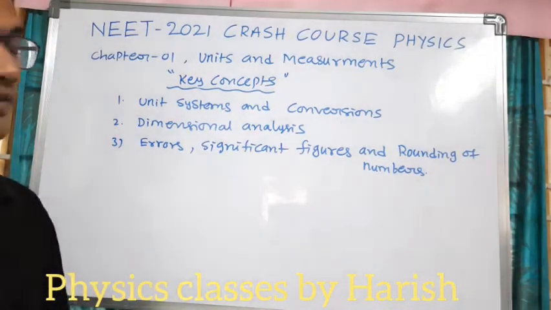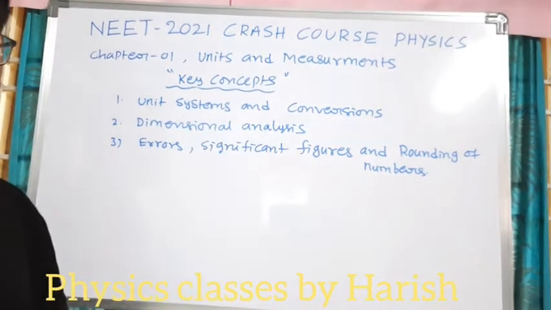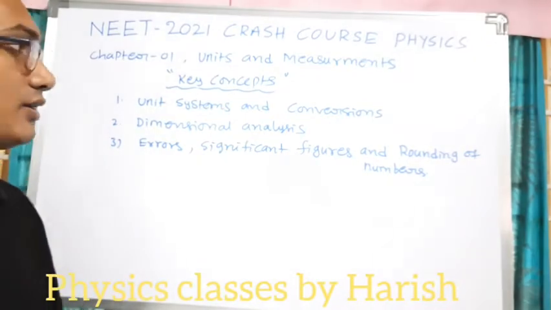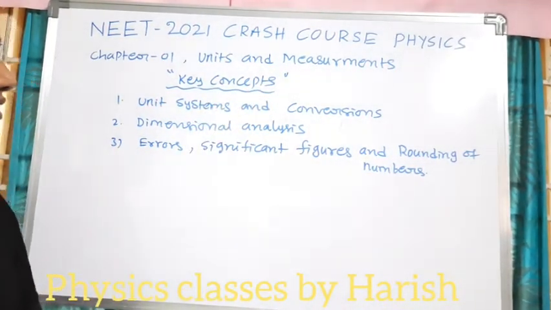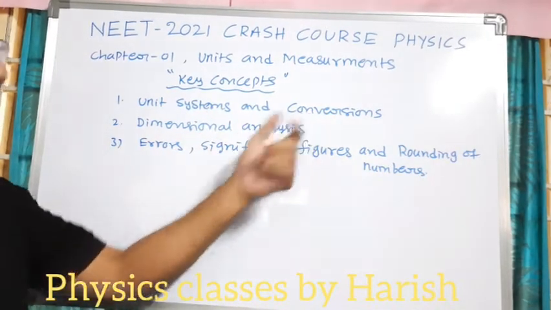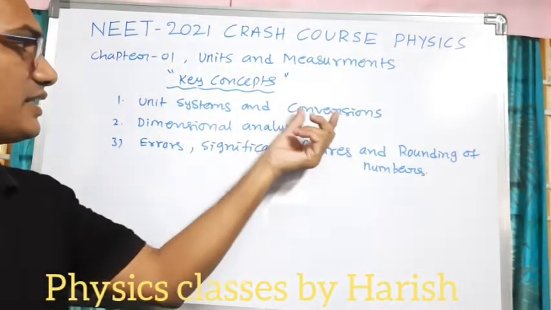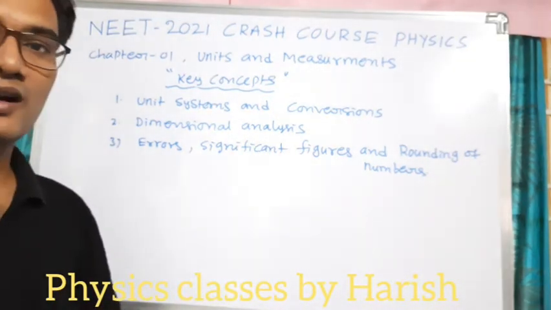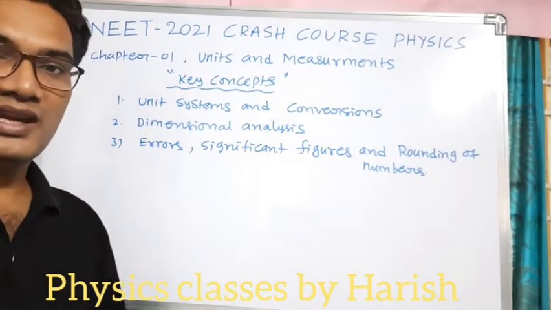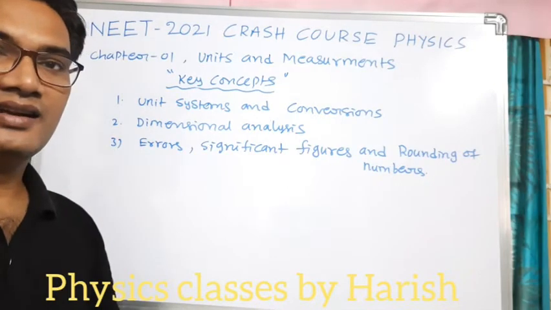So in this first chapter we have the units and measurements, which is in grade 11. Here, the key concepts of units and measurements are: first one is unit systems and conversions. We have the unit systems, like already studied in the lower grade: MKS, CGS and FPS.